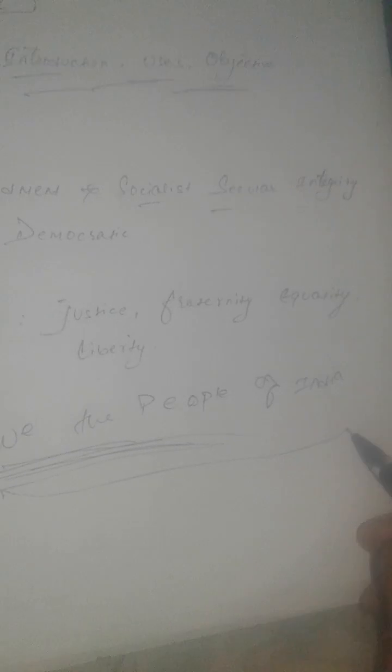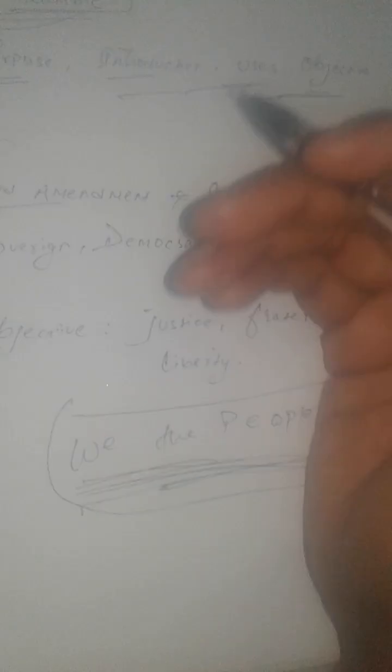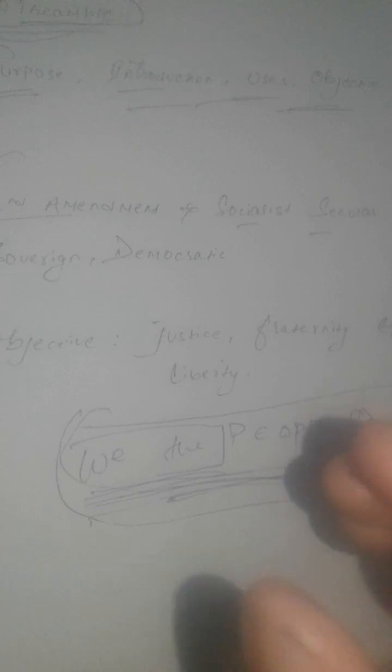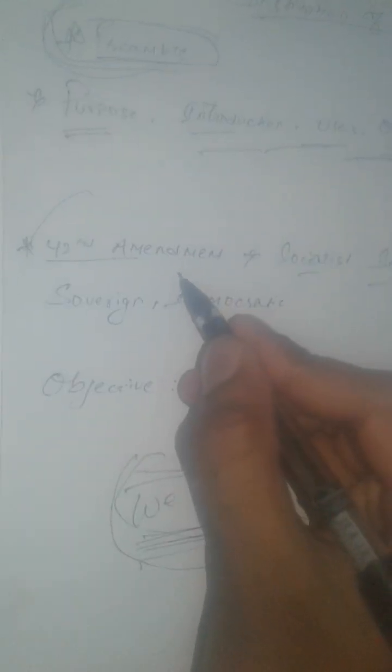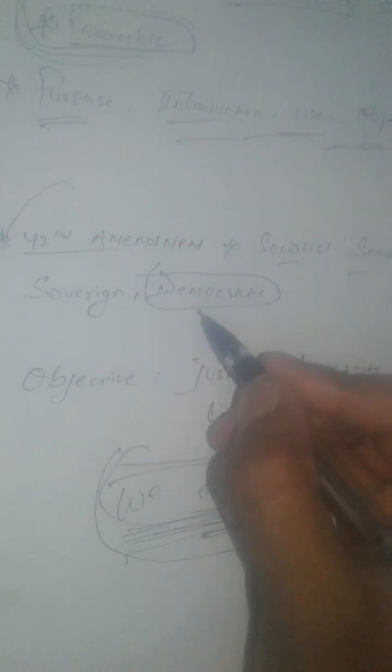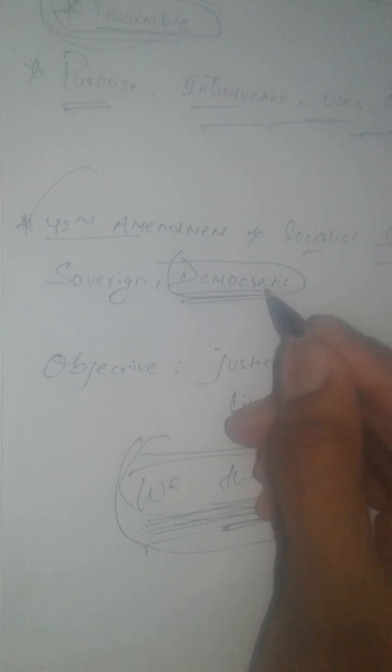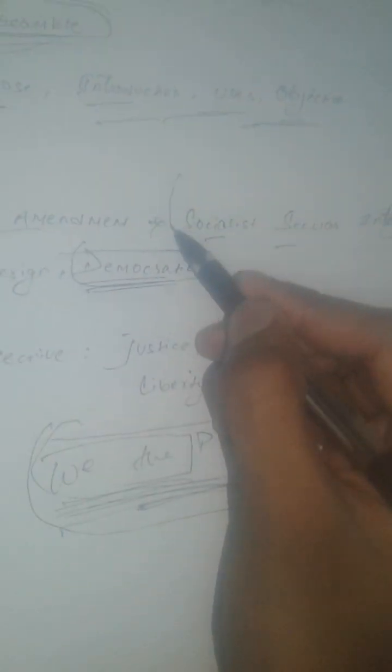Once again I repeat that the constitution of India was prepared by the constituent assembly. On behalf of whom? On behalf of the people of India, who gave them authority to act as a constituent assembly. We the people of India. This is the democracy term, which is one of the natures of the Indian constitution. What does democracy mean? Democracy basically means by the people, by the will of the people. These are the natures, you can say, right?